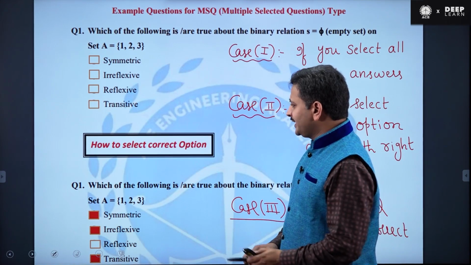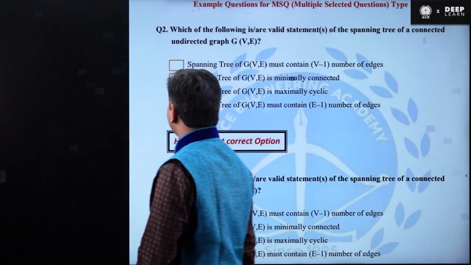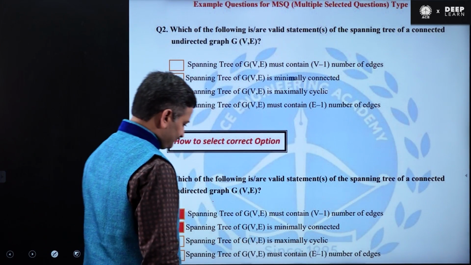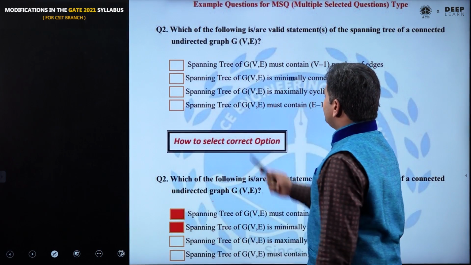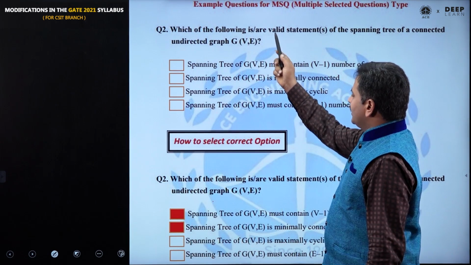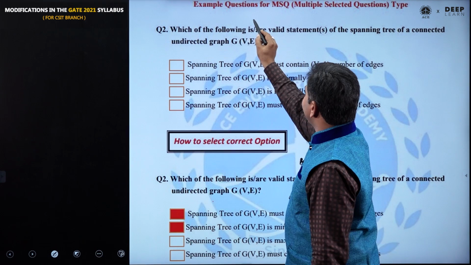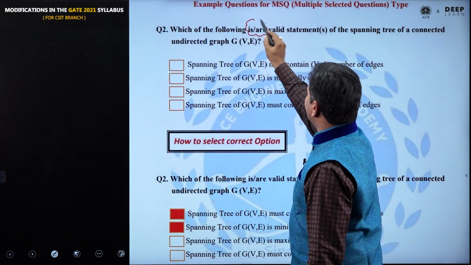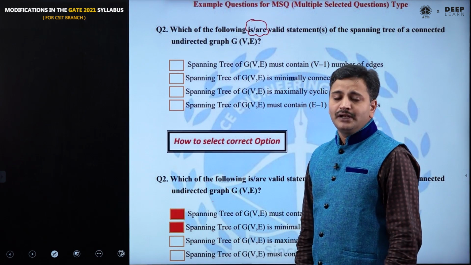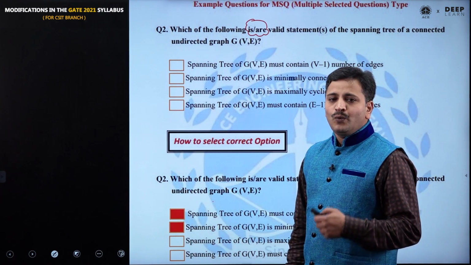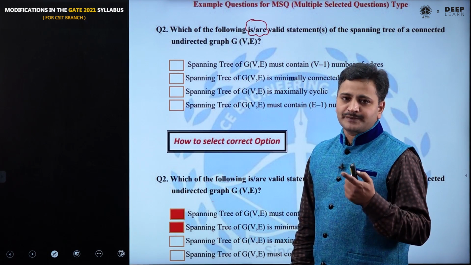Let me take another example, you will get a clear idea. Now look at this question. Which of the following is or are? Please observe here, is or are. It means there is a possibility that this question may have one option correct or more than one option correct.